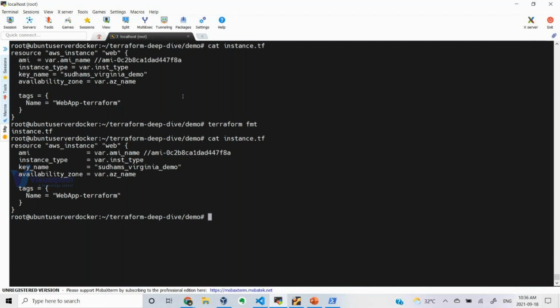Now terraform validate. If you want to check the syntax of your Terraform, whether you have written it properly or not, whether you missed any important parameter for a particular resource type, or if you have some spelling mistake while calling a resource variable, that will be checked by terraform validate. If all the Terraform files are written properly, then it will show you success, your configuration is valid. Okay, now I'm good to go.